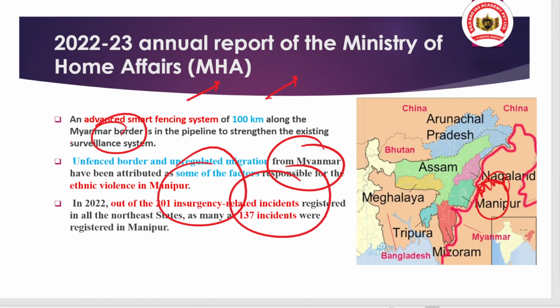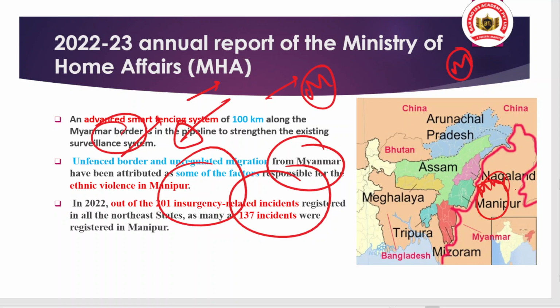And not only that, many times we see ethnic violence in other regions of these northeastern states. To deal with that, there is a need for proper handling of illegal immigration, and for that the recommended action is that fencing will be done, a smart fencing with proper sensors working on it. Okay, so for the prelims purpose, you have to understand the location of Manipur, and also Myanmar and the border it shares with Indian states.